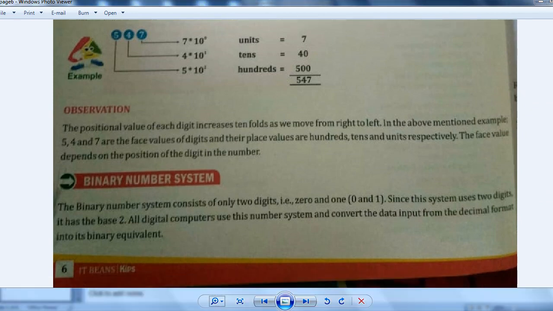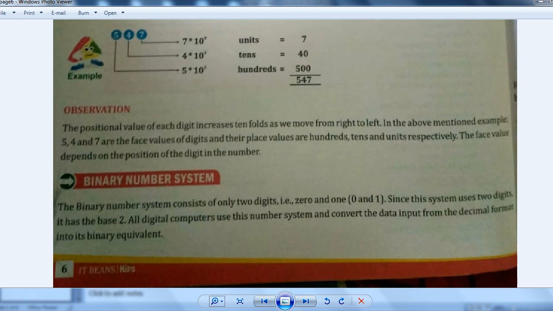Now, the positional value of each digit increases 10-fold as we move from right to left. In the above mentioned example, 547, the face values of the digits are 5, 4 and 7, and their place values are 100, tens and units. So face value and place value, I think you understood. The place value depends on the position of the digit in the number, right?